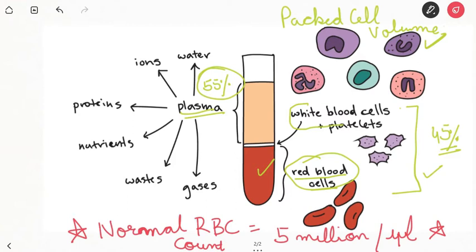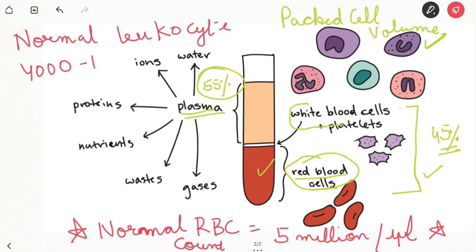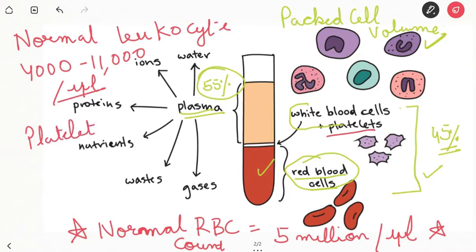Second comes the leukocytes or the WBC. So what is the normal leukocyte count? It is in range of 4,000 to 11,000 per microliter. Third is the platelet. What is the normal count?